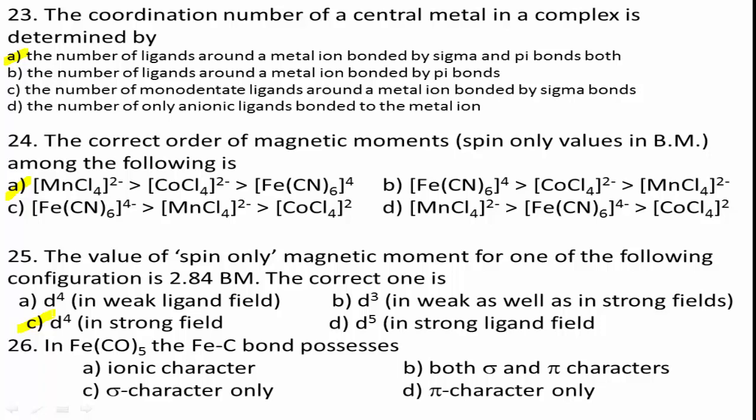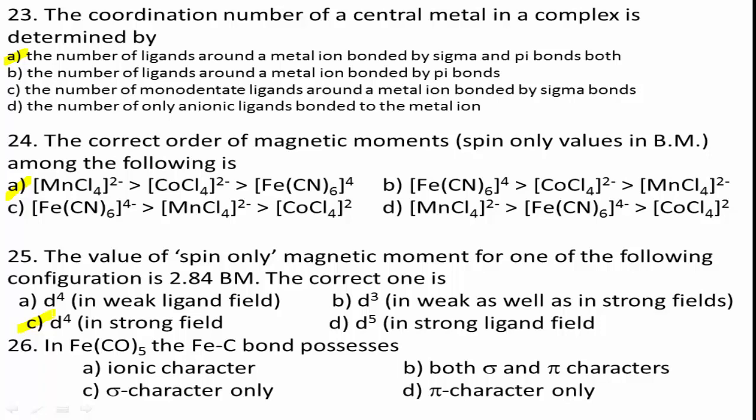A sigma bond between metal and carbon atom is formed when a vacant hybrid orbital of the metal overlaps with an orbital of the carbon atom of carbon monoxide containing a lone pair of electrons.